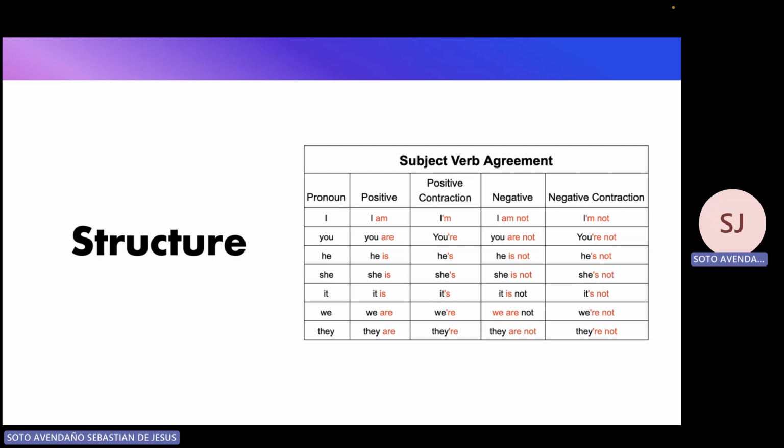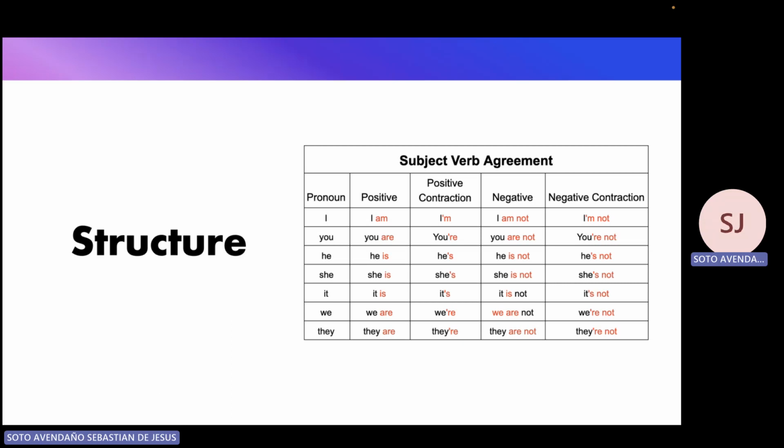So for the pronoun I, we're gonna use am. That is the verb that represents the verb to be and that is used with the pronoun I. Then for you, we have are. You are. For he is. For she is. For it is. For we are. And for they are.